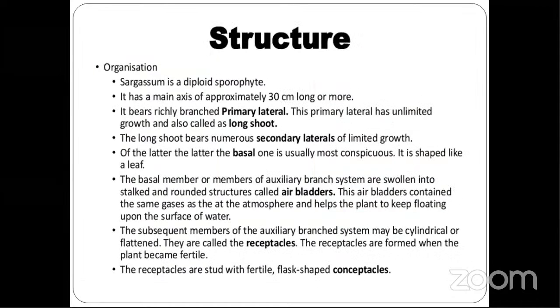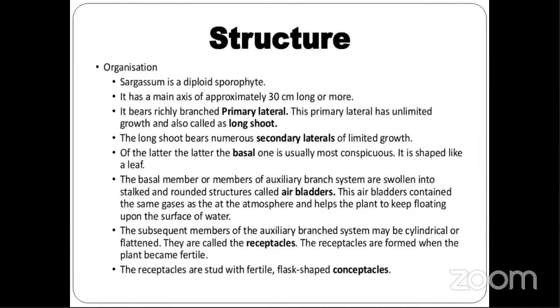We will just read the points here so that you come to know. From the first, Sargassum is a diploid sporophyte. Then it has a main axis of approximately 30 centimeters long or more. It bears richly branched primary laterals, that is a stem. Two types of stem I told you. This primary lateral has unlimited growth, and it is called a long shoot. The long shoot bears numerous secondary laterals, that is secondary stem branching. So they are called limited growth.